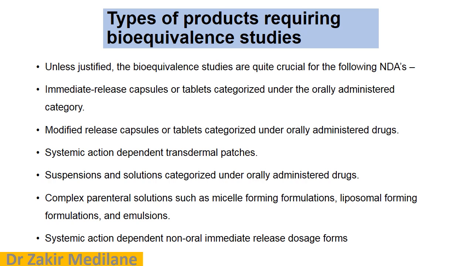Systemic action dependent transdermal patches, because in this systemic action only the drug is going to be observed. Just now in the previous slide we observed that frequent sampling and blood collection are performed to determine the comparison between the parent molecule as well as the intermediate metabolite, to check the variation between these two only. We are studying about the bioequivalence.